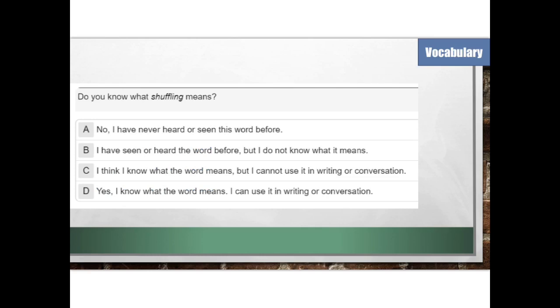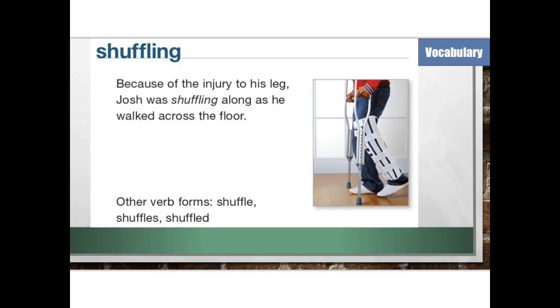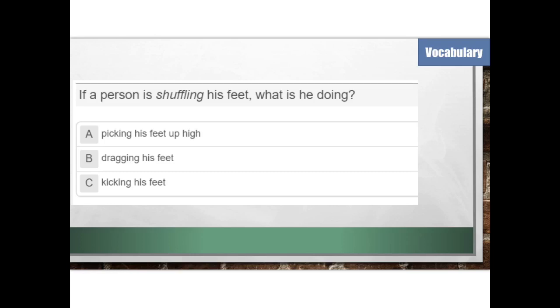Do you know what shuffling means? Think about it. Now let's find out. Because of the injury to his leg, Josh was shuffling along as he walked across the floor. Other verb forms: shuffle, shuffles, shuffled. If a person is shuffling his feet, what is he doing? A. Picking his feet up high. B. Dragging his feet. C. Kicking his feet. If you said B, dragging his feet, you would be correct.